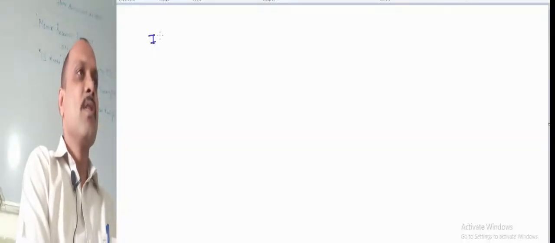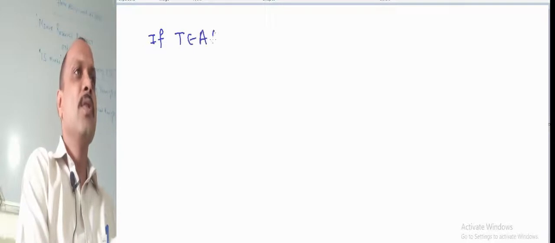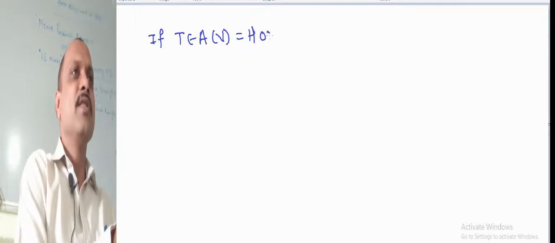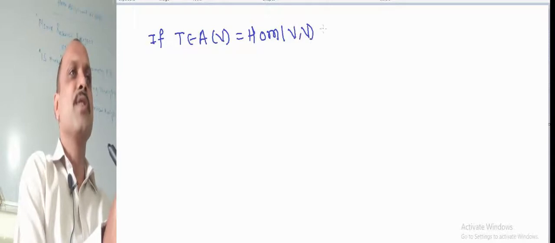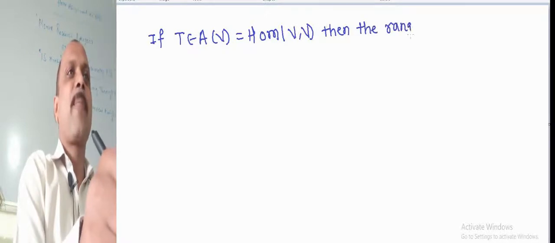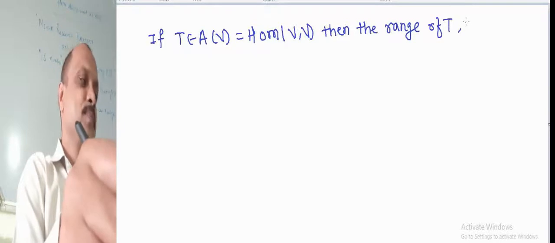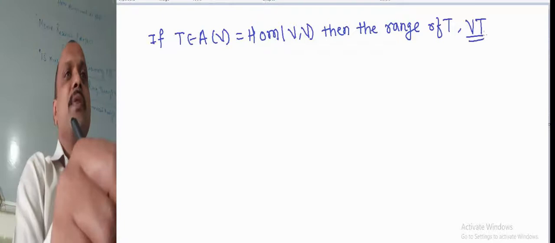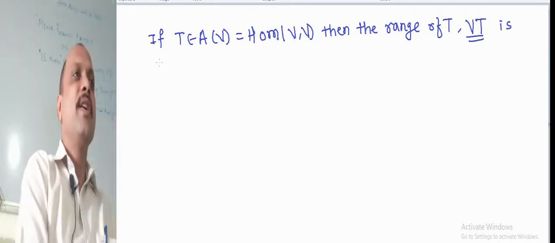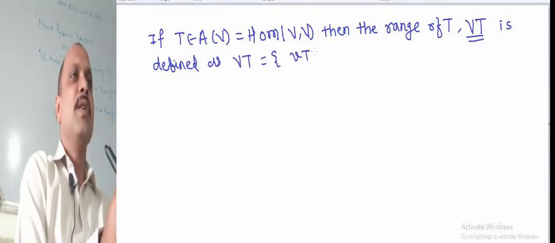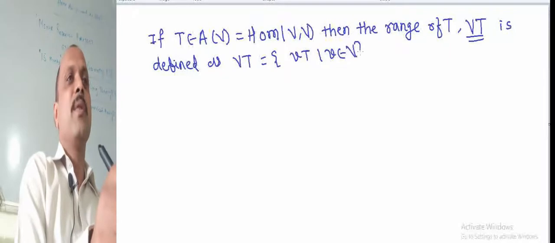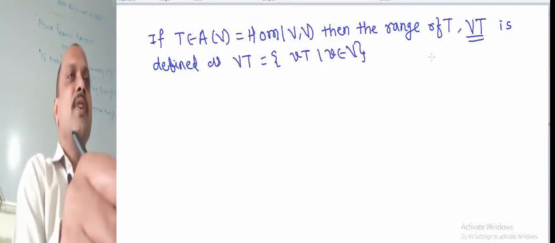If T belongs to A of V. What is A of V? A of V is the set of homomorphisms, or the set of linear transformations, from vector space V into the vector space V. Then the range of T, which we denote by T of V, is defined as T of V equal to all the images T of v, where v belongs to capital V. This is the range of T.